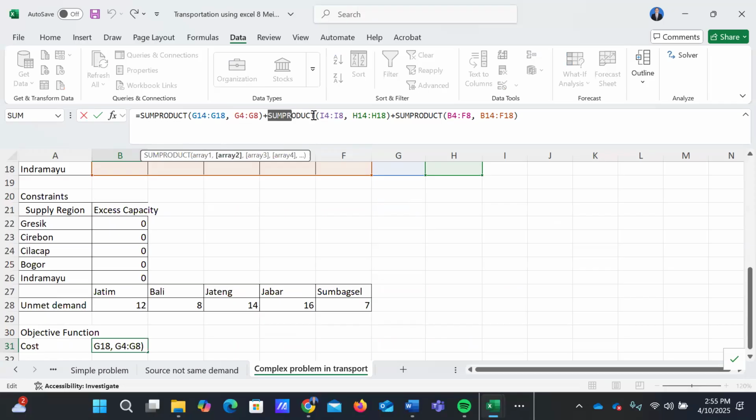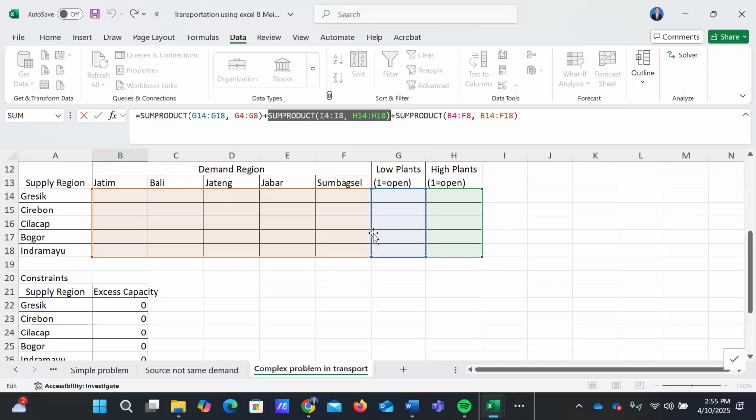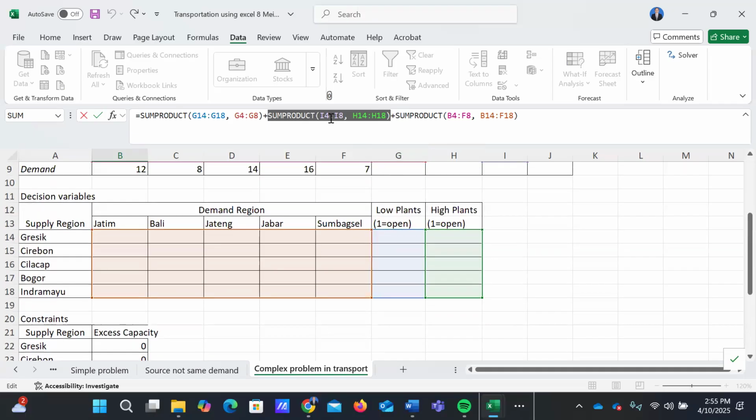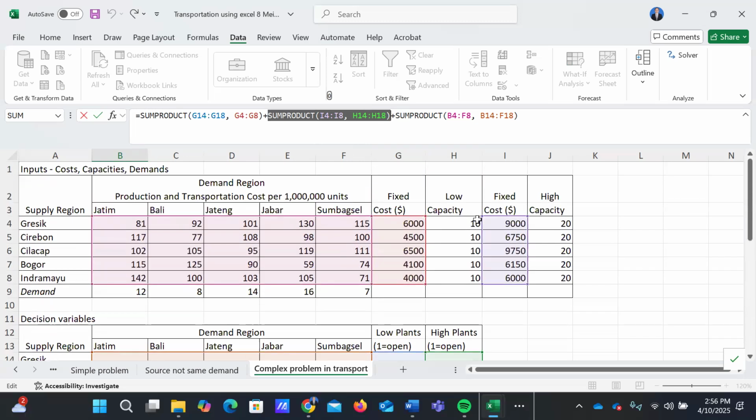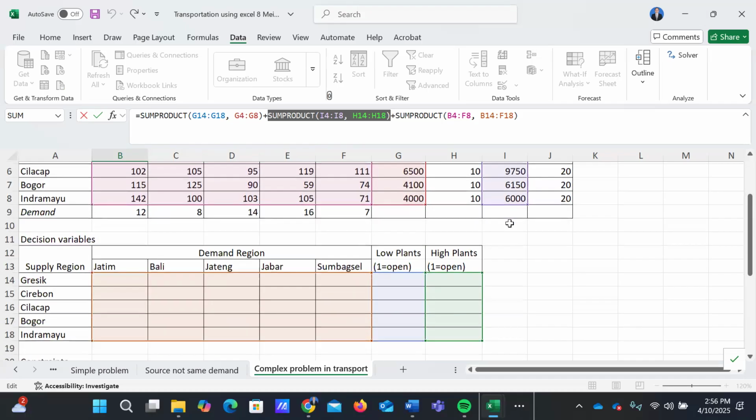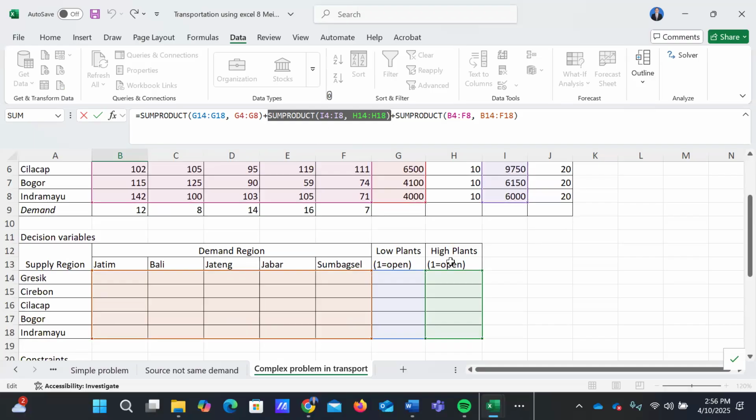This is the calculation for the cost of opening a high capacity plant. That is the fixed cost, I4 until I8, for opening a high capacity plant, multiplied by H14 until H18.